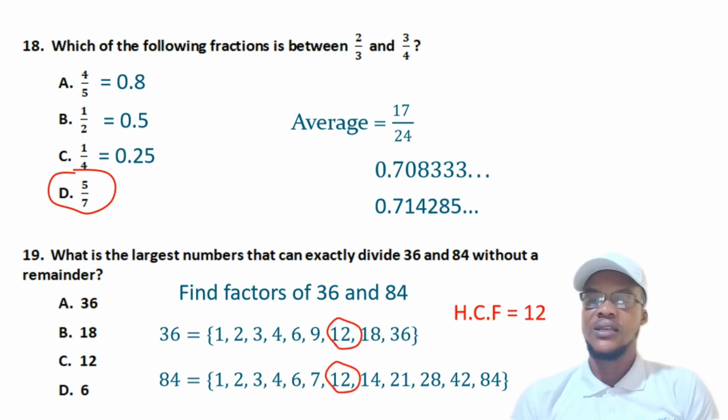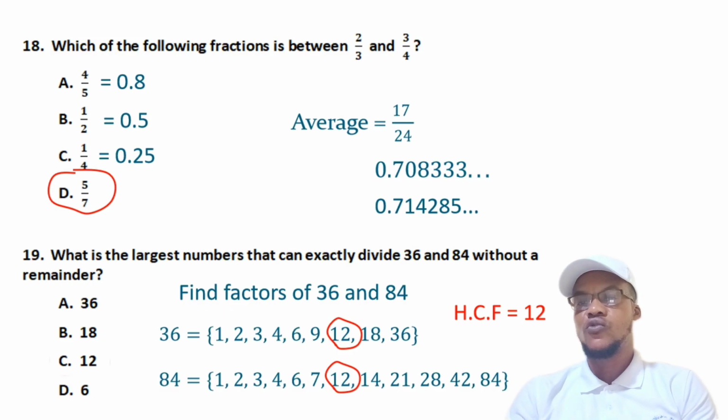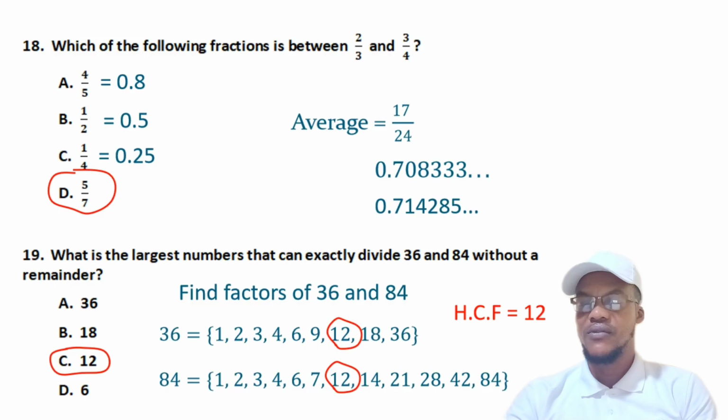So if that's the case, then we can conclude that our 12 is the HCF, the highest common factor, and that becomes our answer. So 12 is the largest number that can exactly divide 36 and 84 without a remainder. Okay, so our answer is C. You see that it is very, very simple.